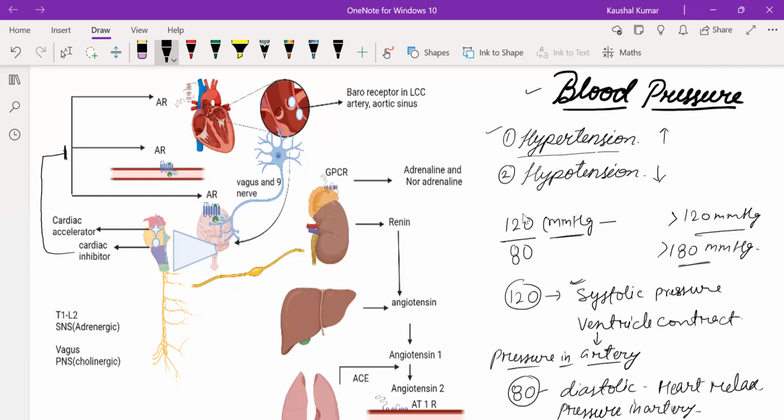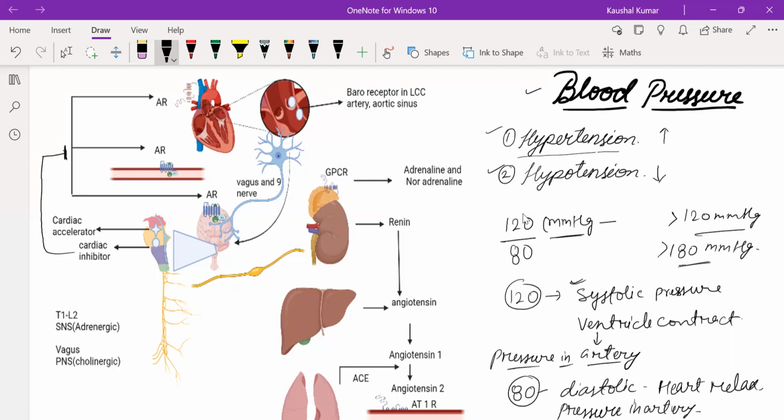And in case of hypotension, it will do the reverse. If hypotension occurs, then the blood volume decreases. That signal is received by the baroreceptors again, present in the left common carotid artery and the aortic sinus.